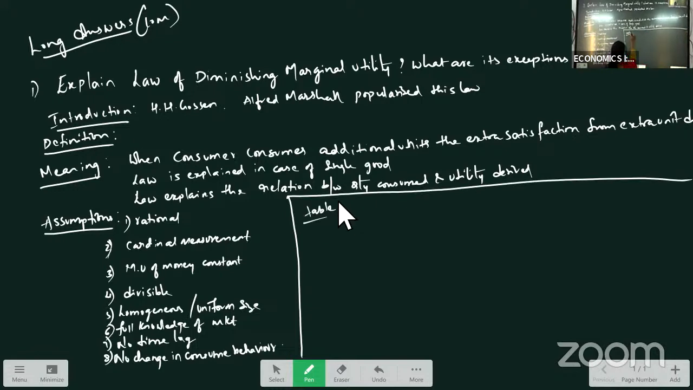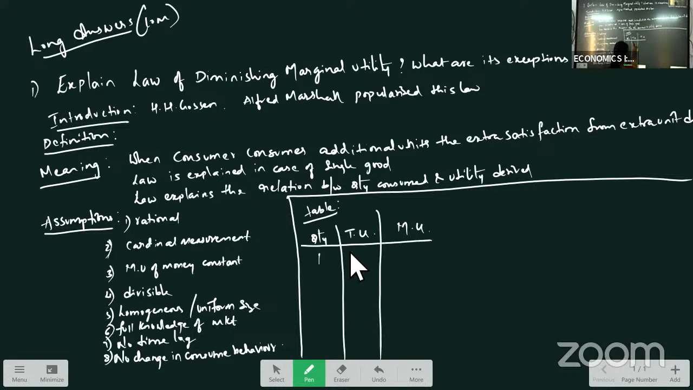So in the table, you will take quantity, total utility, and marginal utility, right? If 1 unit is consumed, we will derive around 40 units of total satisfaction. 2 units, 70, 3 units, 90, 4 units, 100, 5 units, 100, 6 units, 90. You have to just remember the total utility.